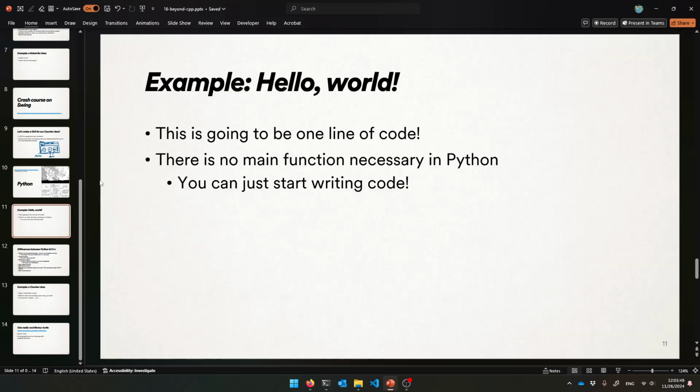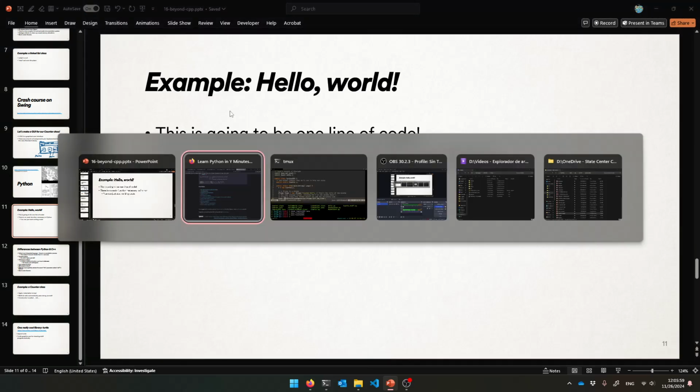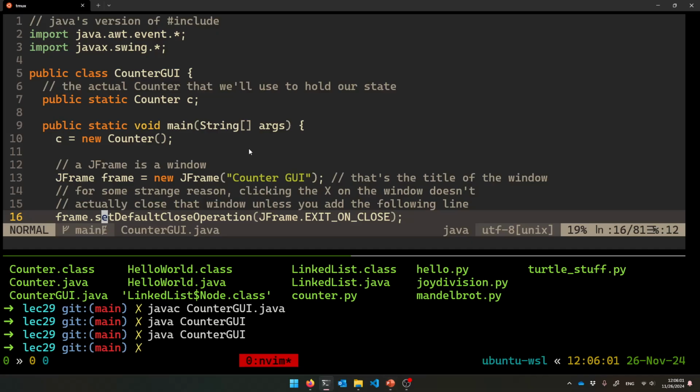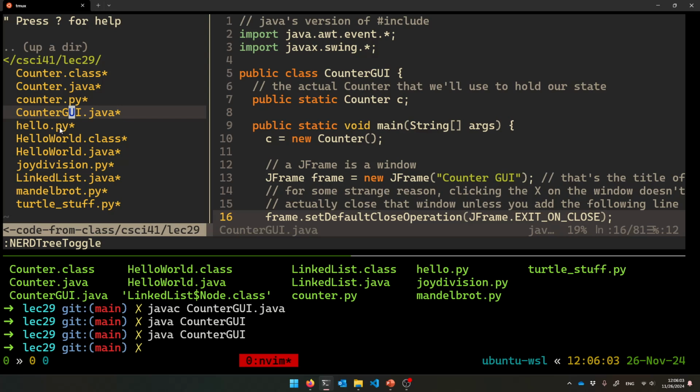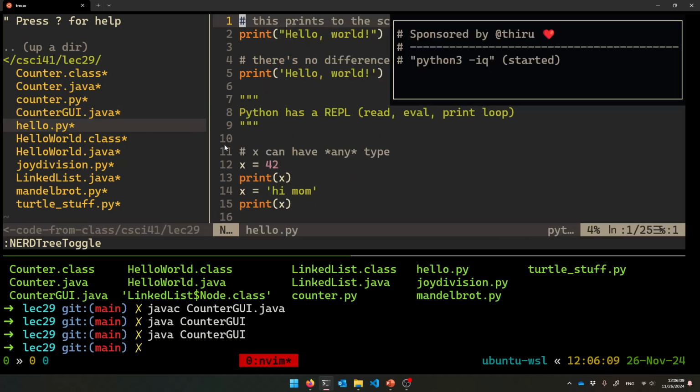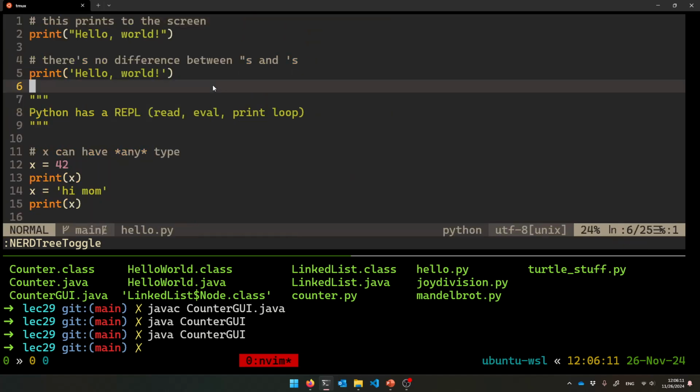So let's do Hello World in Python. You're going to see very quickly why this is a lot of schools' first language, okay? It's going to be one line of code for Hello World. It's amazing, okay? So here is the Hello World file for Python. Just like it's not .cpp for Java files, it's .java, it's .py for Python programs.